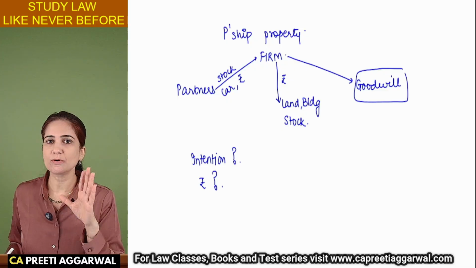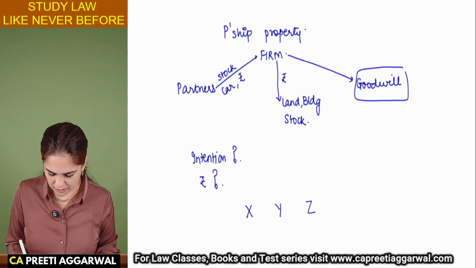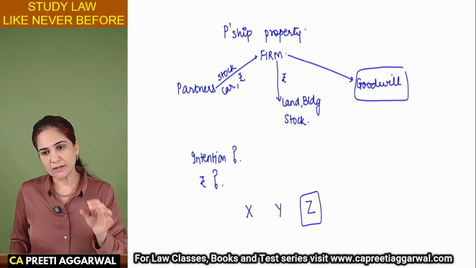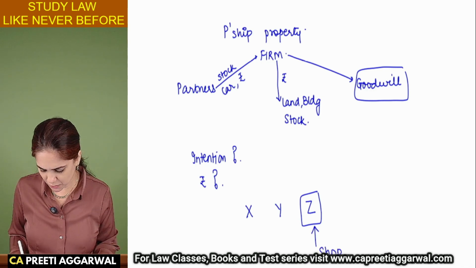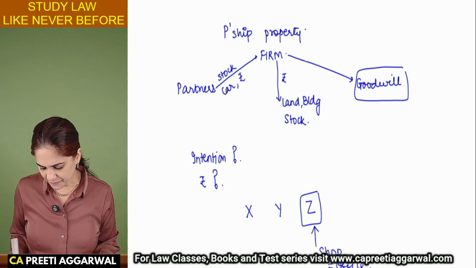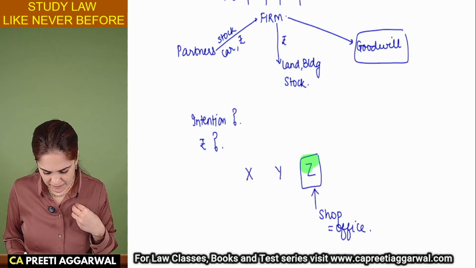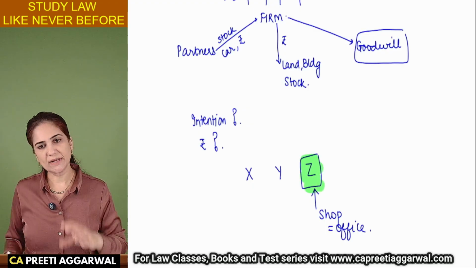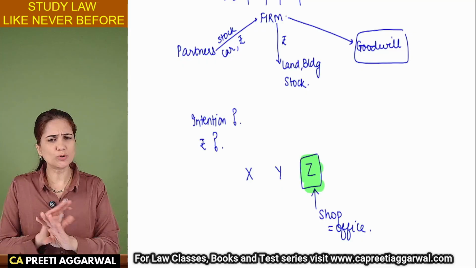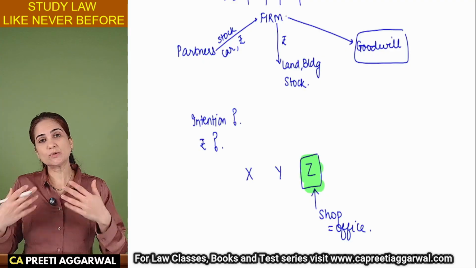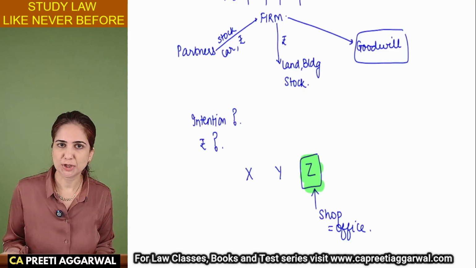But intention also matters. Now, let's say that X, Y, Z are three partners. They are for the time being using the shop of Z as an office. It's just temporary. So in this case, even though the firm is using this shop, it is still the partner's property only. But what if Z says, I have no use of this shop, let us use this as an office permanently? Then that shop will become partnership property.